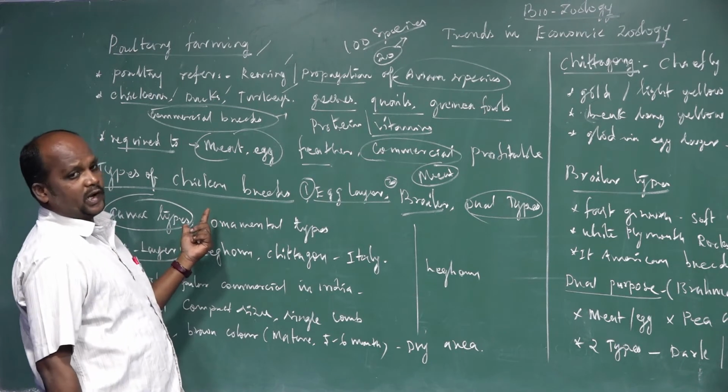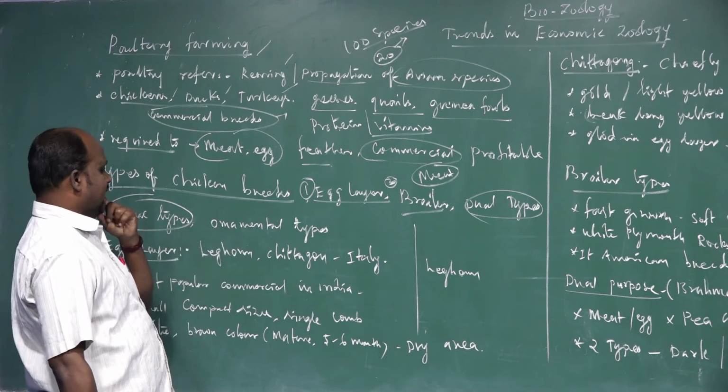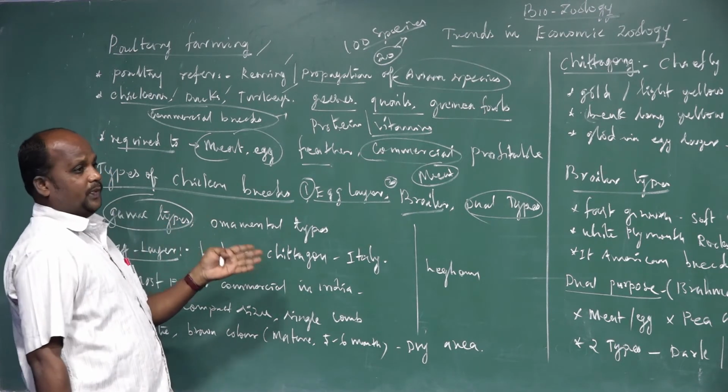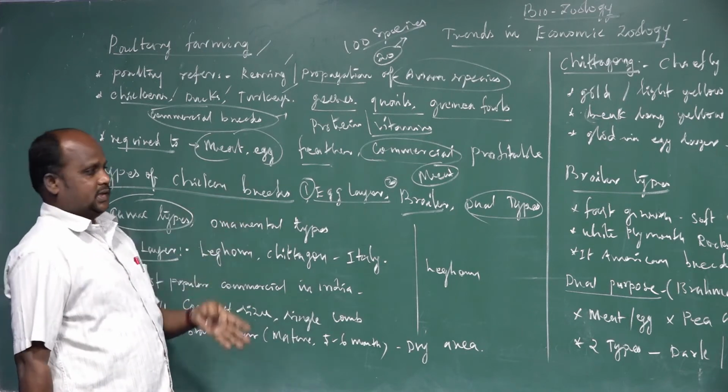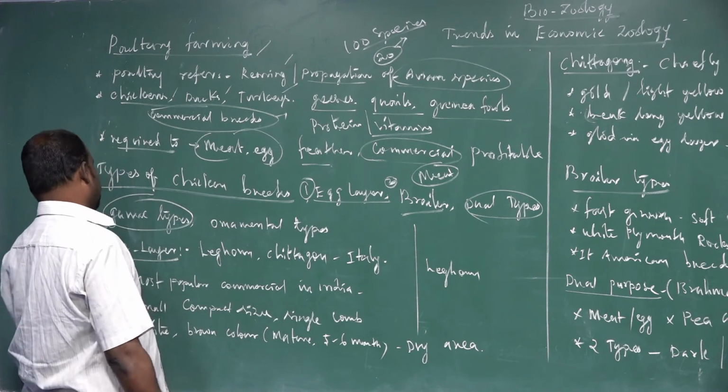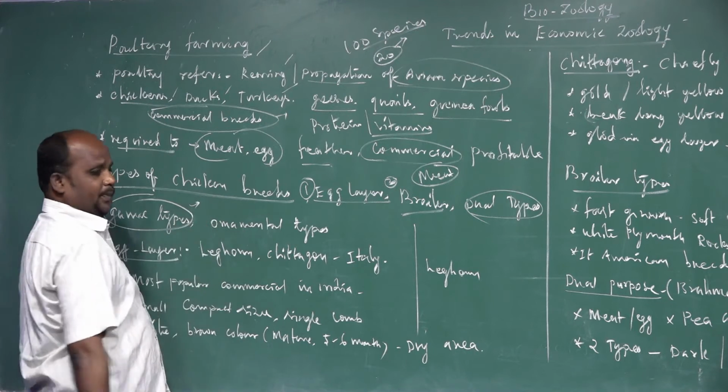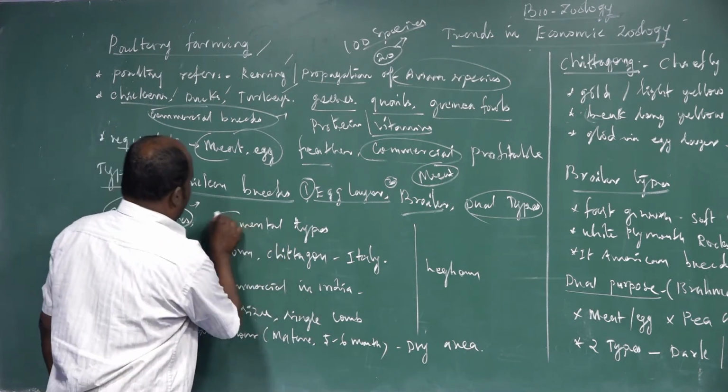In our country and other foreign countries, many birds are used for daily entertainment. That type of bird population is called game type. And another one is ornamental type.